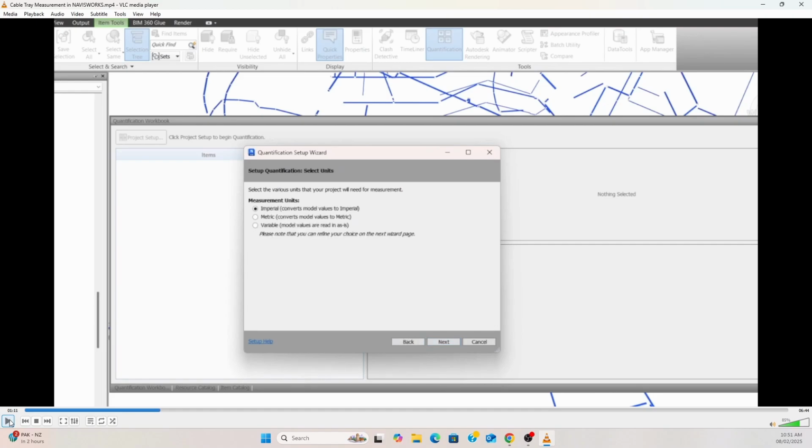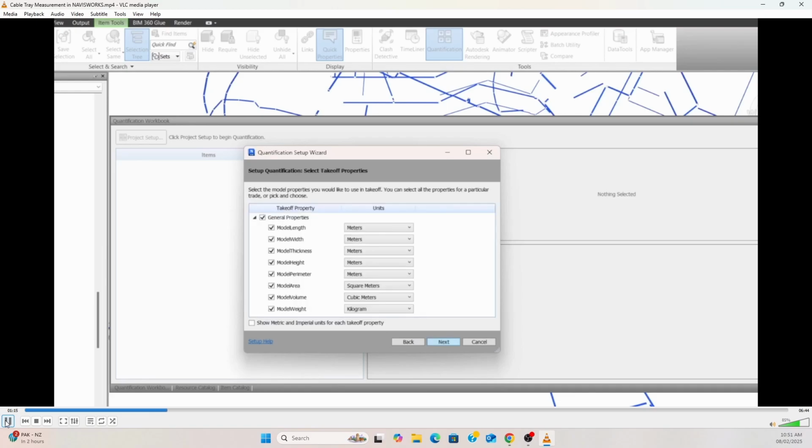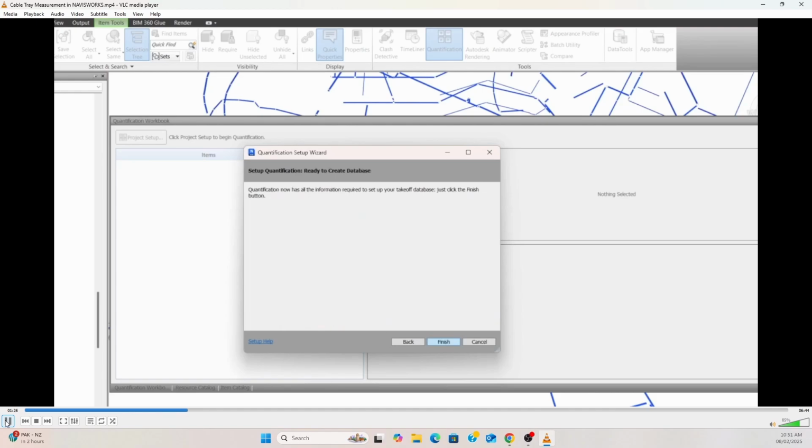Then you can see measurement units: imperial, metric and variable. Select the metric. From here, length in meters, width change to millimeters, model height change to millimeters and click finish.